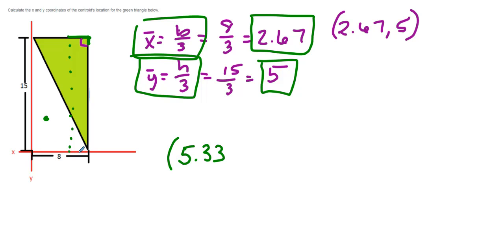That's the coordinate, 5.33. And for y, we go in 5. So we go down 5 to about here, and our centroid would be here. This would be 15 minus 5, right? 10. So 5.33 and 10 would be your coordinates. Okay, thank you very much.